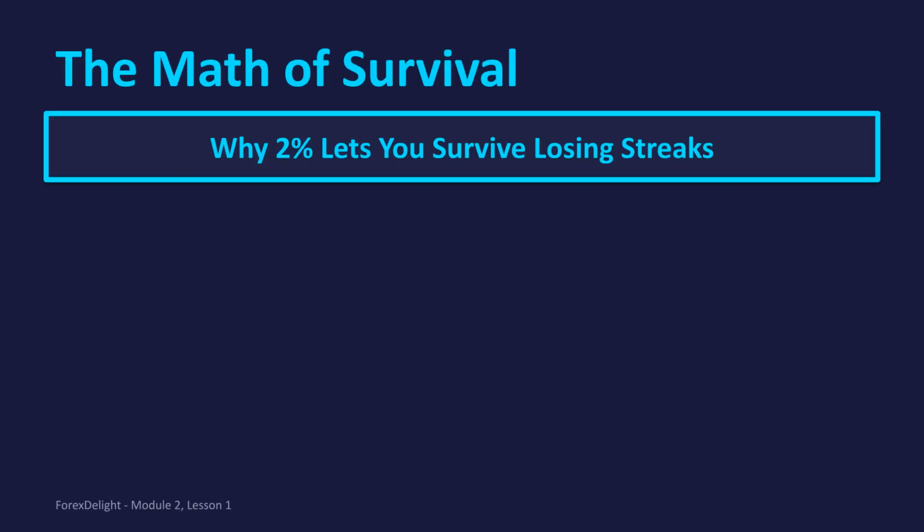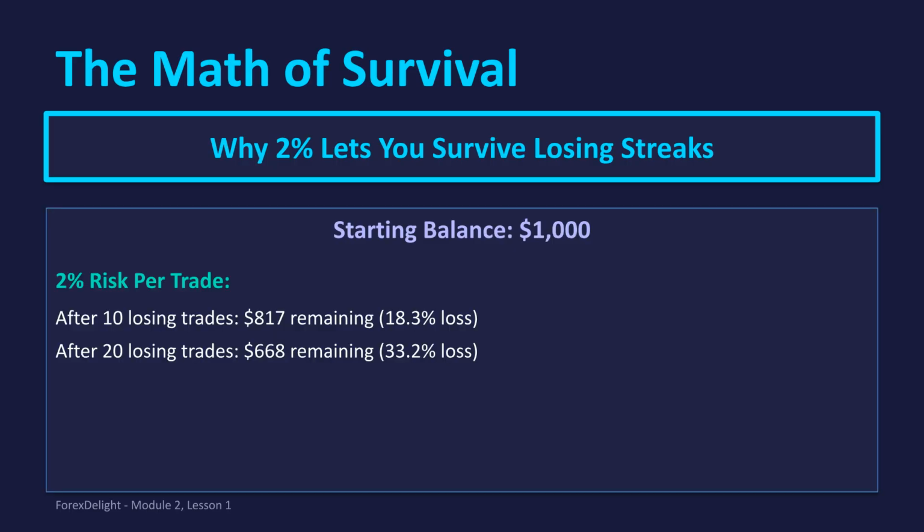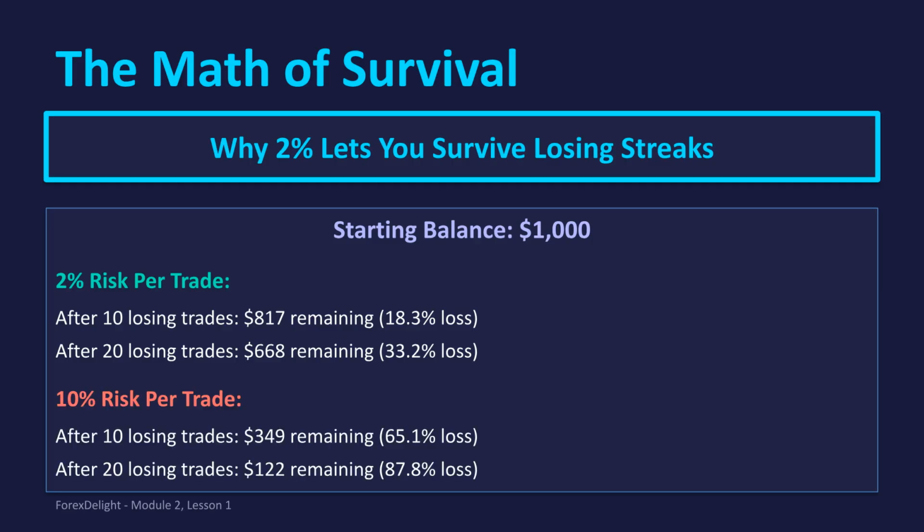Let's look at the math of survival and why 2% lets you survive losing streaks. If you start with a $1,000 balance and risk 2% per trade, after 10 consecutive losses, you will still have $817 remaining. In contrast, if you risk 10% per trade, after just 10 losses, you would be down to $349, nearly 2/3 of your account gone.